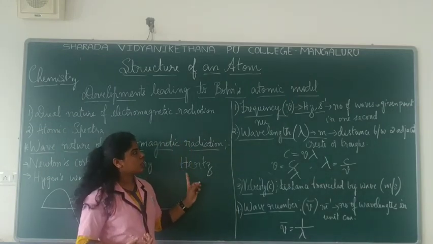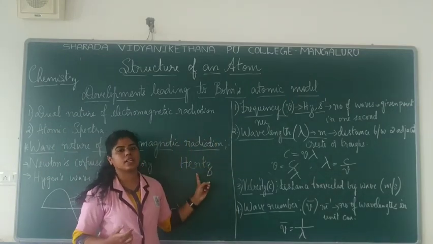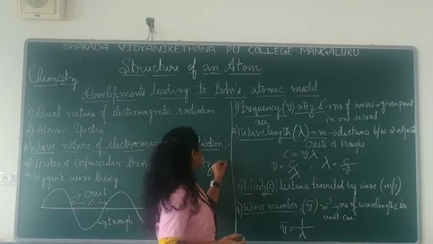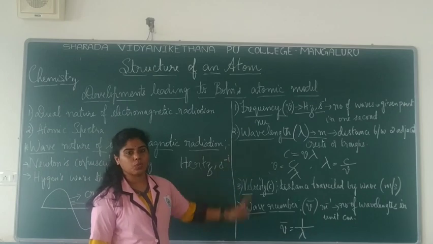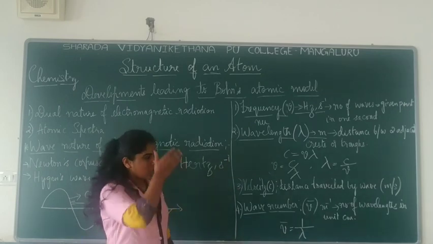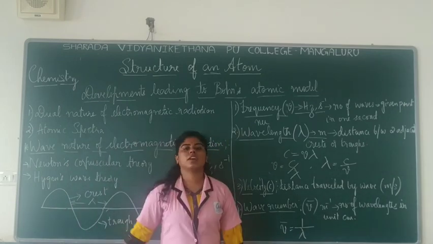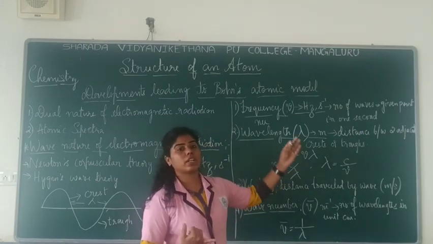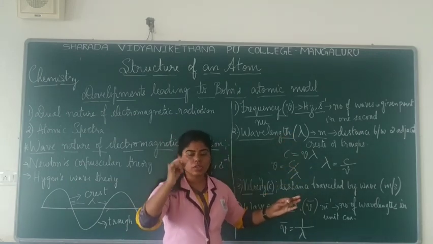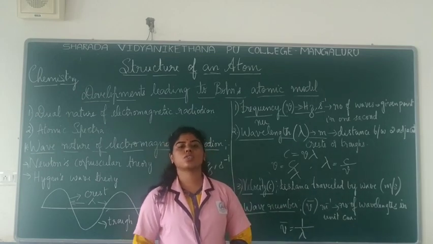The unit of frequency is hertz, or it is also denoted as second inverse, or per second. So what is the symbol for denoting frequency? It is nu, and the unit is hertz or second inverse.